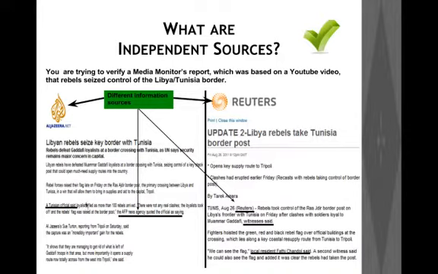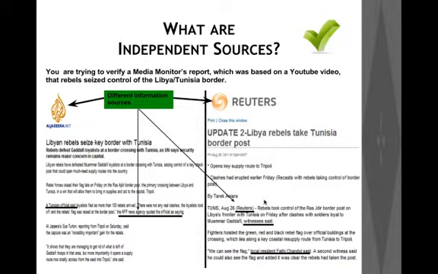So in this case, if you look at this paragraph which has been highlighted under the Al Jazeera story, it says a Tunisian official said loyalists fled as more than 100 rebels arrived, and it quotes an official from the AFP news agency. So this is the source for the Al Jazeera story.